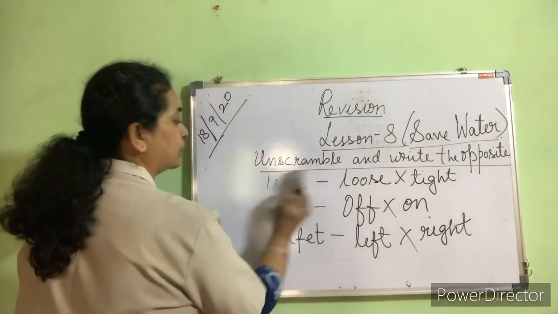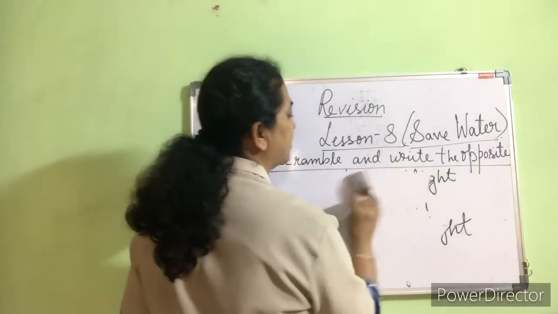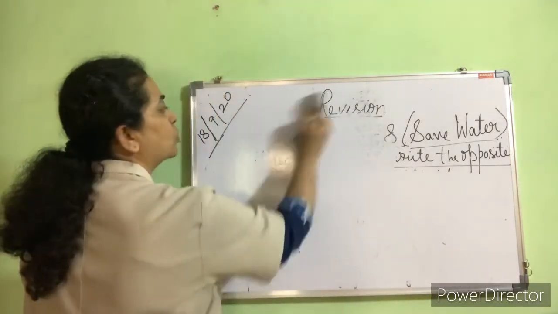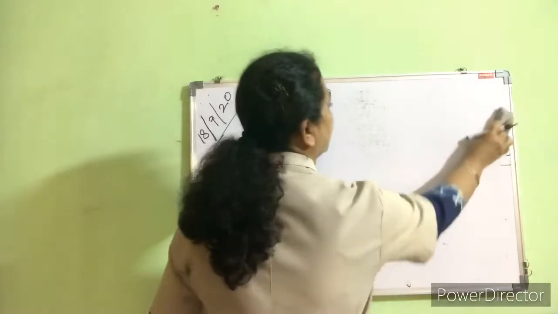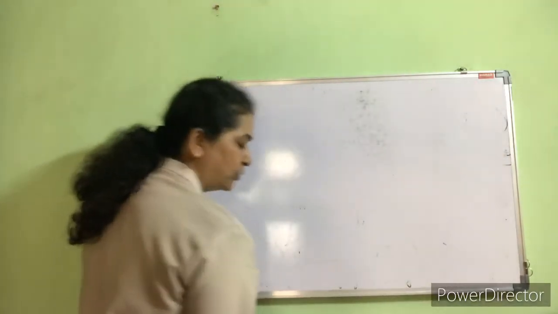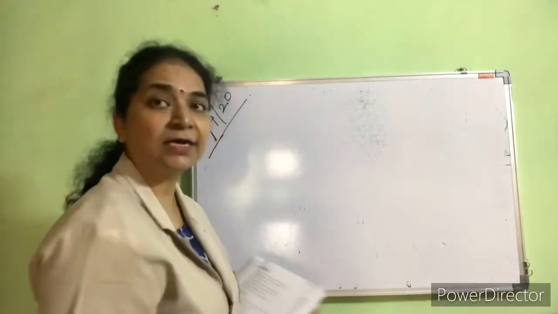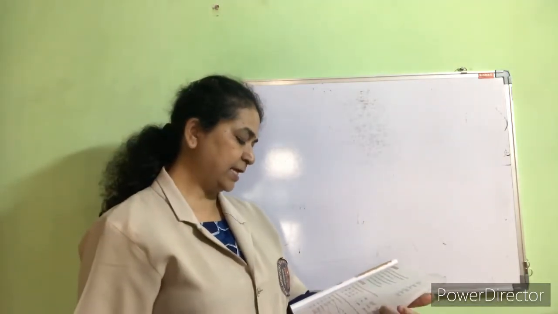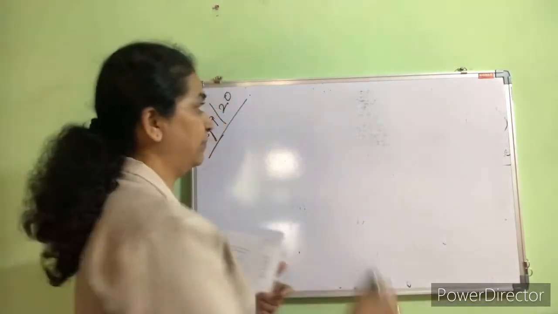First you have to know the spellings. Then only you can do all those words. Otherwise, you won't be able to do it. So, you have to learn the spellings. Next is W-R-A-M.